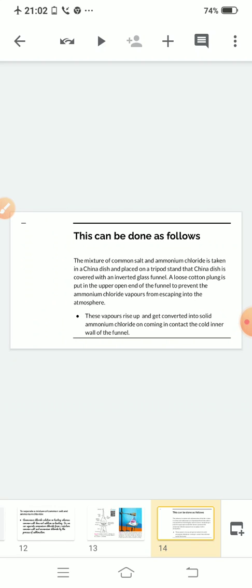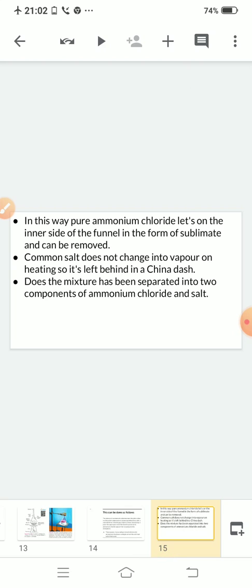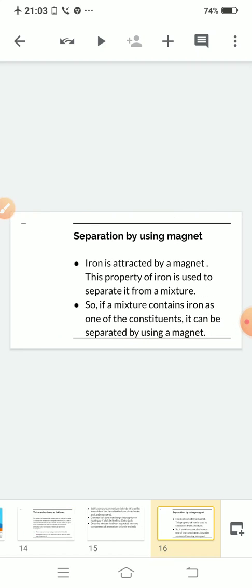Now the next one: these vapors rise up and get converted into solid ammonium chloride on coming in contact with the cold inner wall of the funnel. In this way, pure ammonium chloride collects on the inner side of the funnel in the form of sublimate and can be removed. Common salt does not change into vapor on heating, so it is left behind in the china dish. Thus, a mixture has been separated into its two components, ammonium chloride and salt. Clear? Like this, you can separate out a mixture of ammonium chloride and salt.